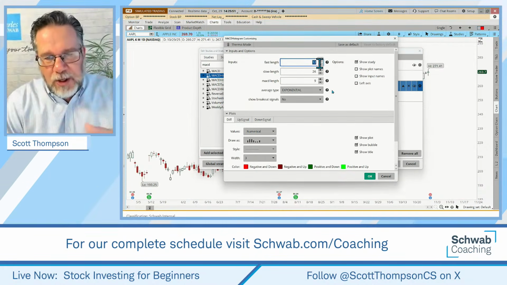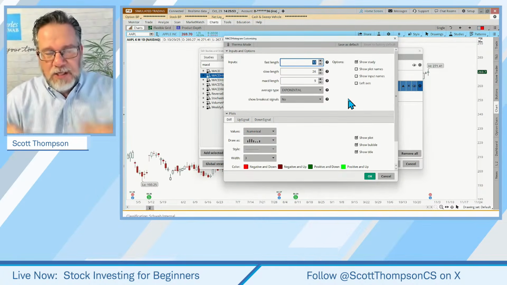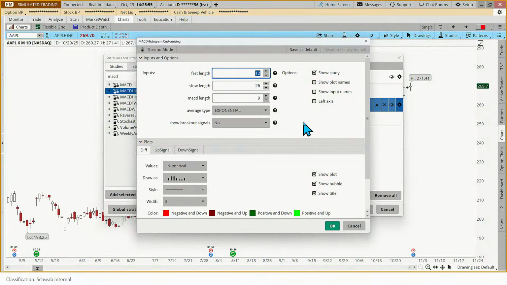It's not 12.26.9. That was the original setting that Gerald Appel used, and then he also used one called 8.17.9, which is a little bit faster to react. So the ups and down movement of the histogram will go a little faster. And then again, show breakout signals, the default's no, and we want to use yes because we want to see the arrows on there. So we're going to click OK.